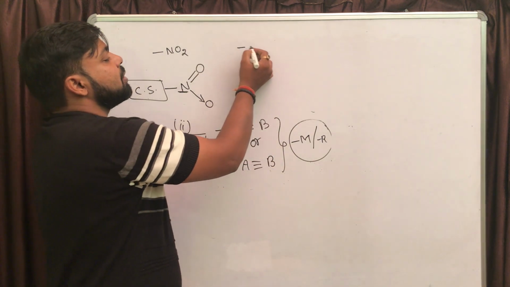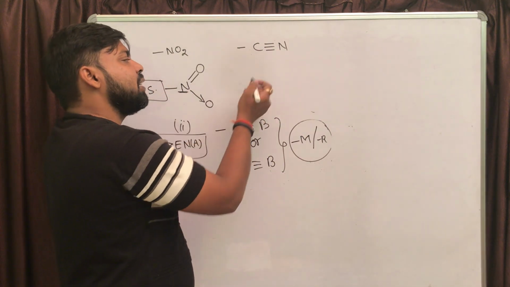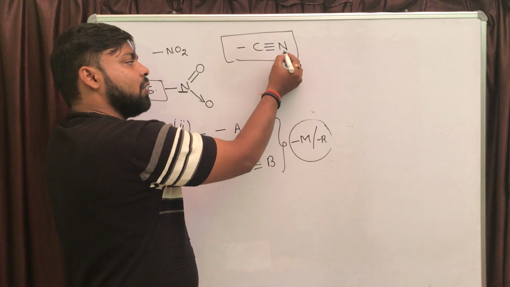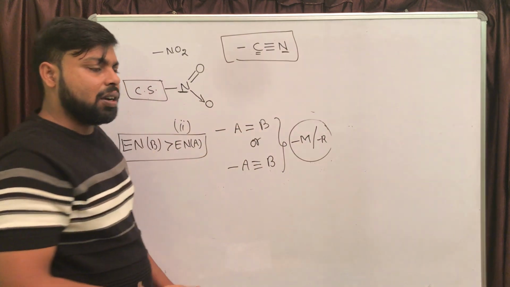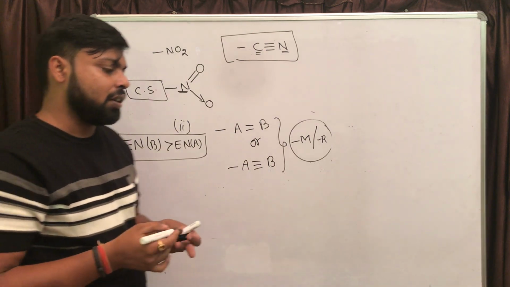The second example that was written was CN, and in CN, if you observe, the electronegativity of nitrogen is more than carbon. Again you are reaching a similar situation, right? The same condition is fulfilled.